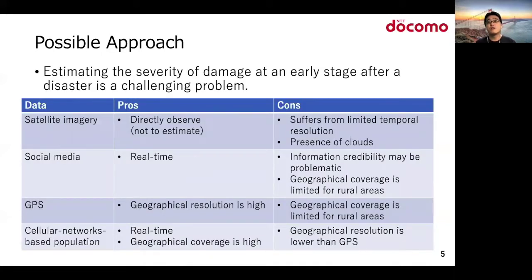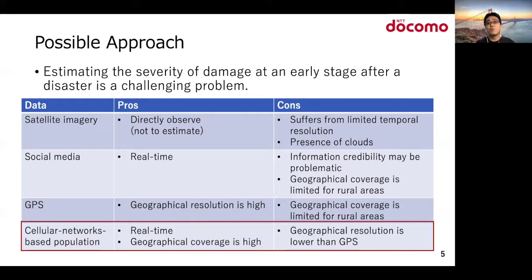Estimating the severity of damage at an early stage after a disaster is a challenging problem. There are several possible approaches, such as using satellite imagery, social media, and GPS data of mobile phones. Unfortunately, there are limitations to approaches like these, such as limited temporal resolution and geographical coverage, especially for rural areas. In this study, we focus on real-time population data generated from cellular networks. Cellular network-based population data is suitable for this task because it has high reliability, high temporal resolution, and a wide range of coverage.